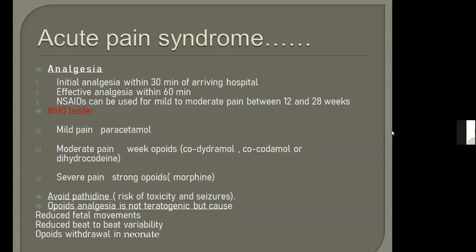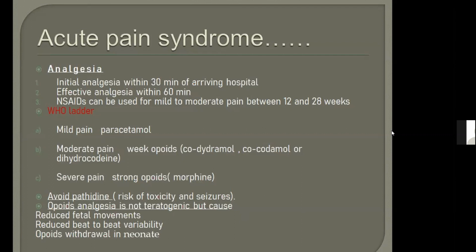What are the weak opioids? Codydramol, co-codamol, or dihydrocodeine. And for severe pain you will give strong opioids. Strong opioids are always morphine or morphine derivatives. It is an easy way to remember. So for mild pain, paracetamol, and for strong pain, morphine or morphine derivatives. All others are weak opioids, so you don't need to remember all the other names. You can tell by exclusion, right?